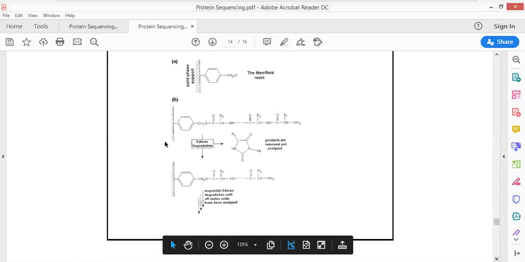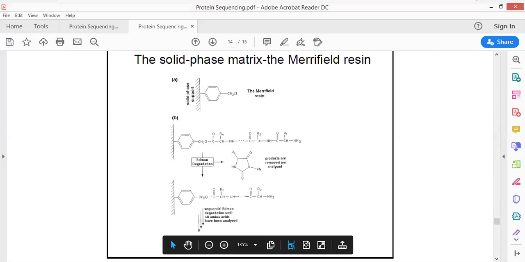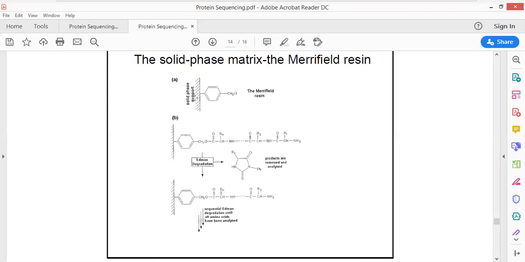Okay, now after the Edman degradation method, there is a solid support. This is another modified version of the Edman degradation method, the latest one being used, commonly referred to as the Merrifield resin method. In this method, a chemical resin is used, over which compounds are bound.